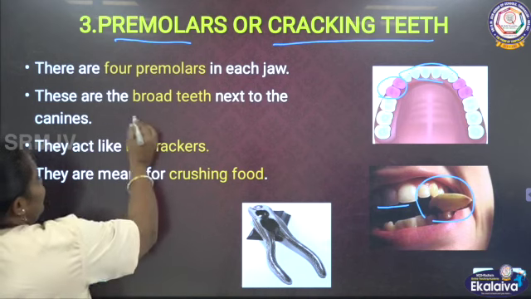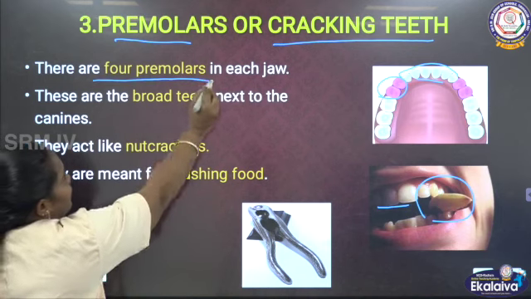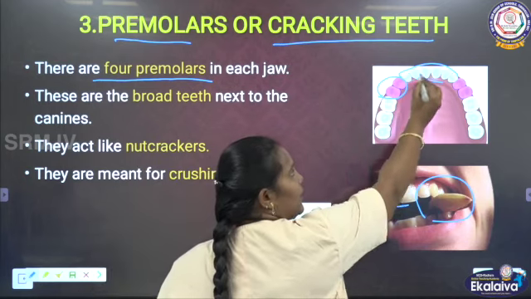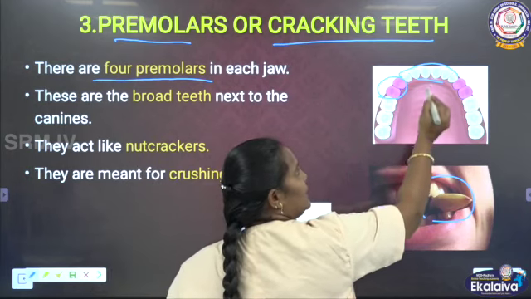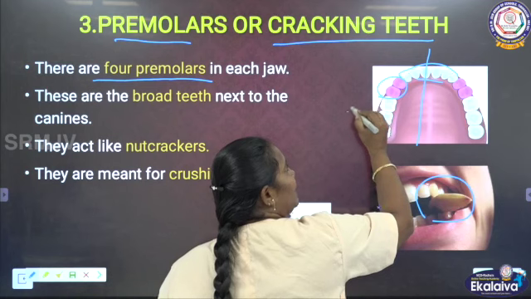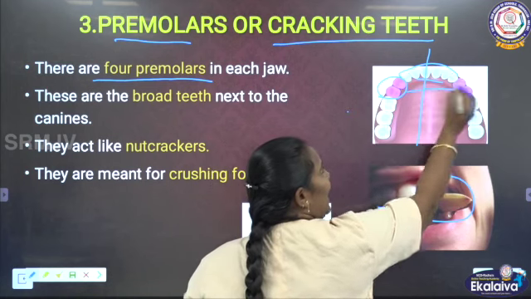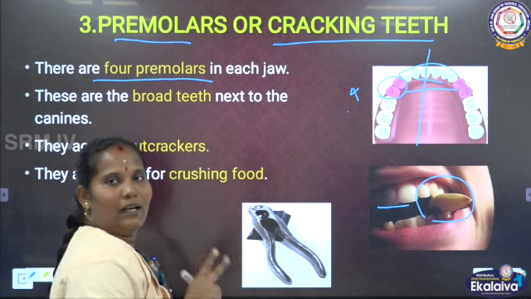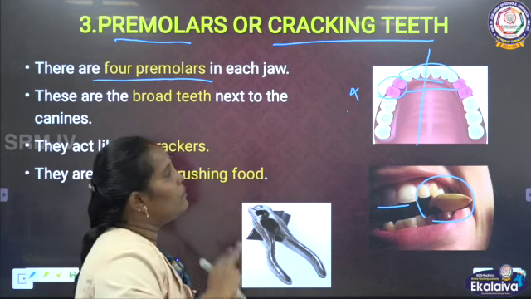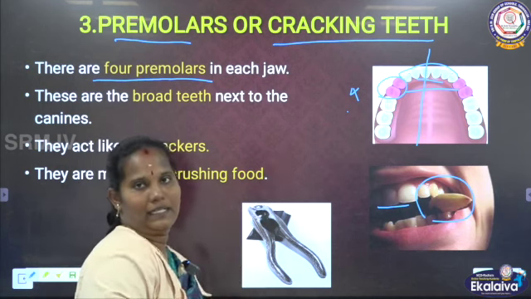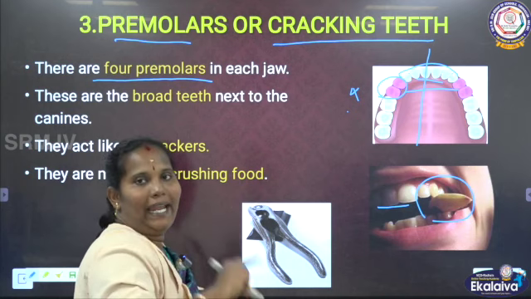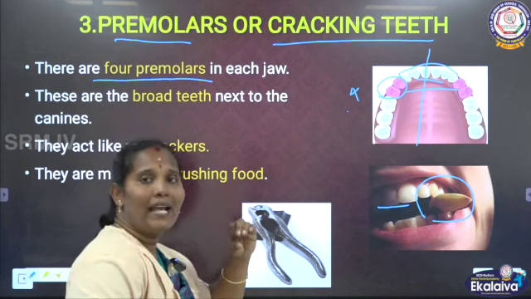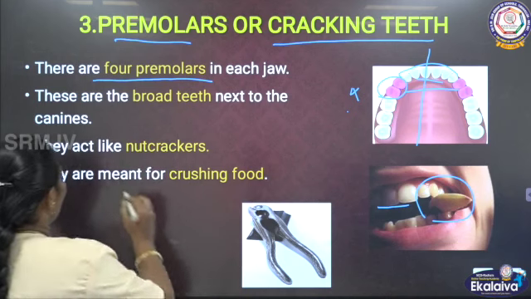There are 4 premolars in each jaw. We can see the upper jaw has 2 on each side, the left side and the right side, so totally 4 premolar teeth in each jaw, and 8 premolar teeth in all. They help to crack the food materials. How do they help?